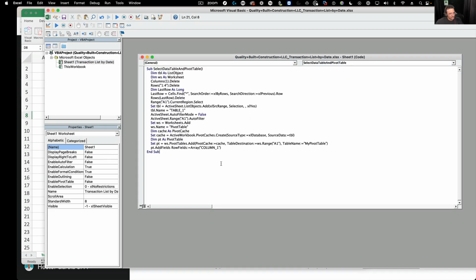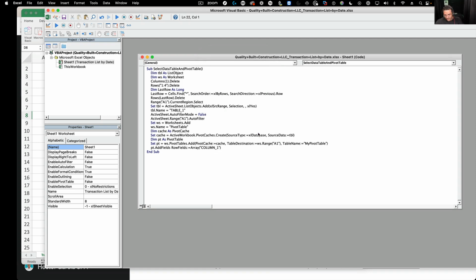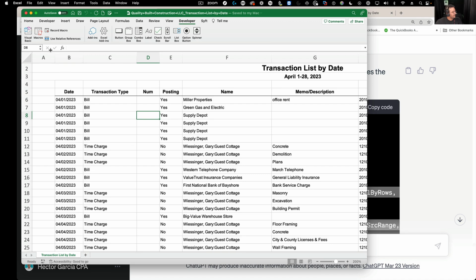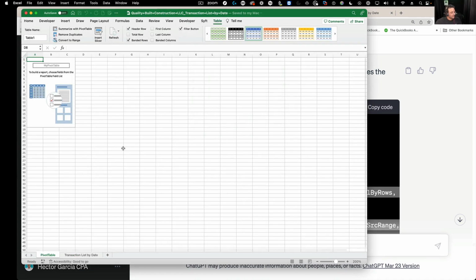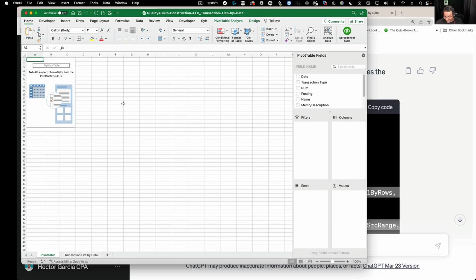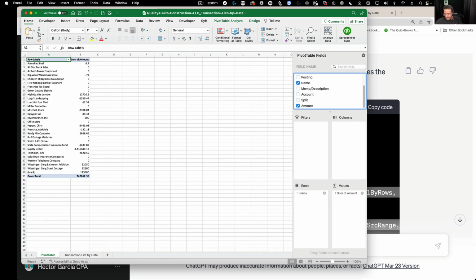Okay, some new code. Maybe that will work. Maybe I have to also specify which rows and columns to start with. So that might work. Okay, so we'll go back to that and then we'll run the macro and then click on run. Okay, well, it did it. So now the pivot table is done. So then I can do name, and I can do amount. Boom. See that? And we could probably tweak it even more.